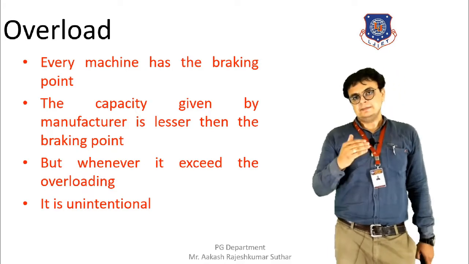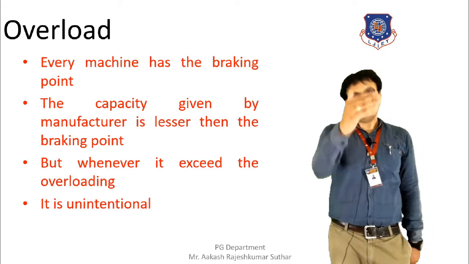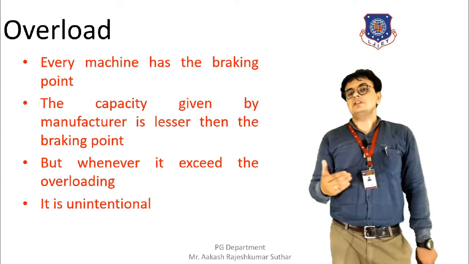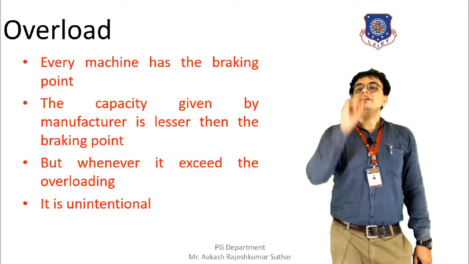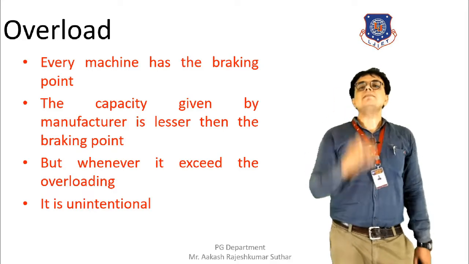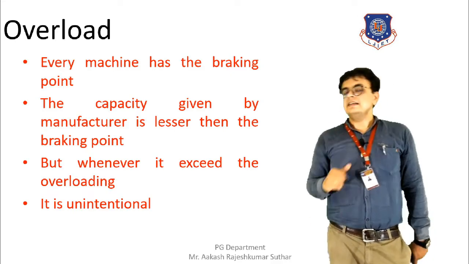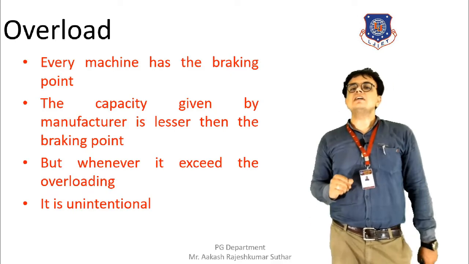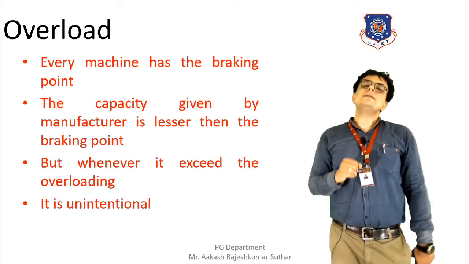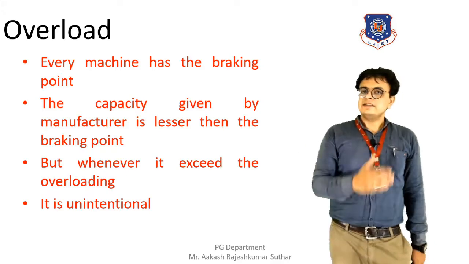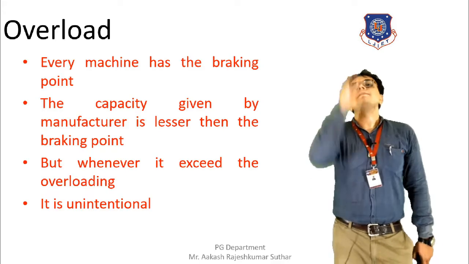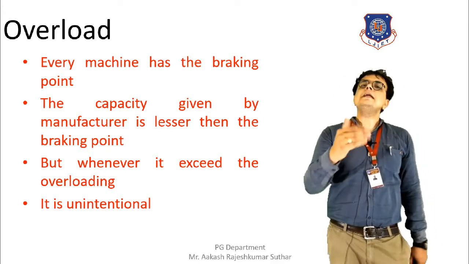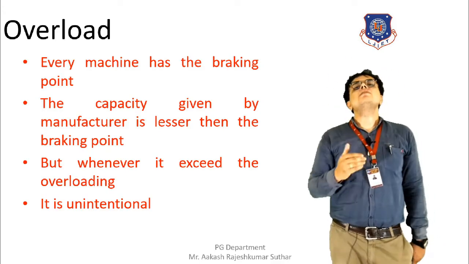But while working with that machine, if the load exceeds the load given by the manufacturer, then the chances of overload occurring arise. The load suggested by the manufacturer will be termed the breaking load, and that will be below the maximum load that it can take.